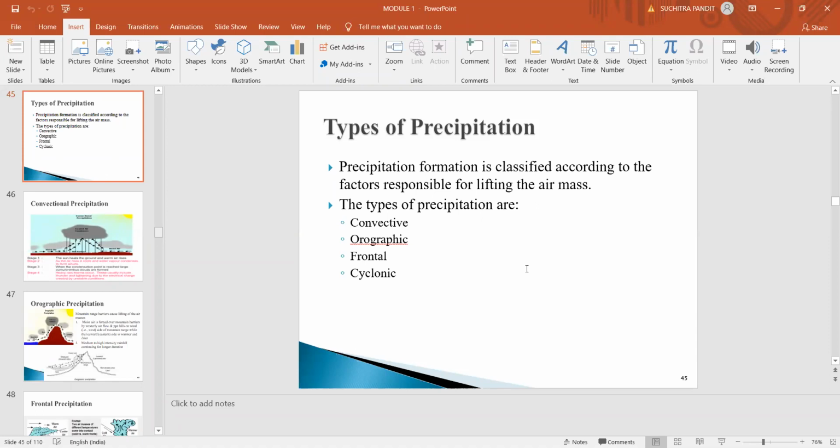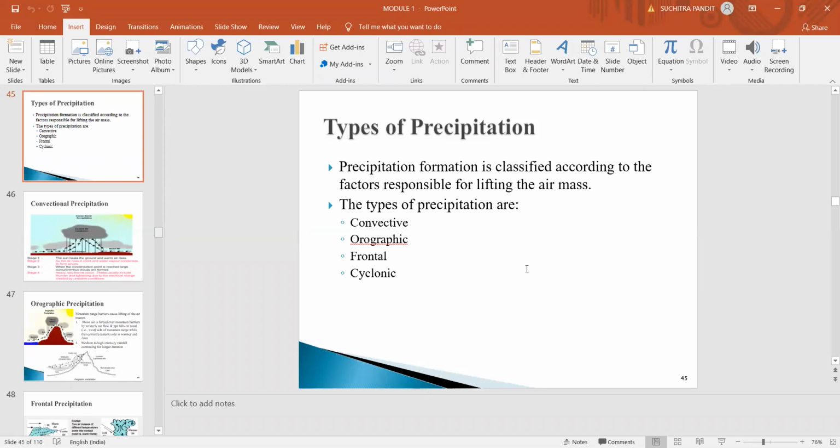Basically, there will be friction between the two air masses, the cold air mass and the warm air mass. There will be a sliding action between them, and the contact surface is known as the frontal surface.